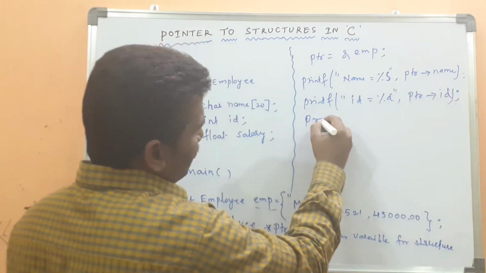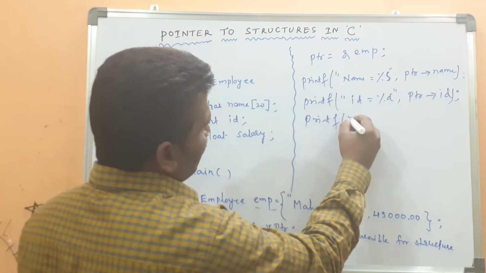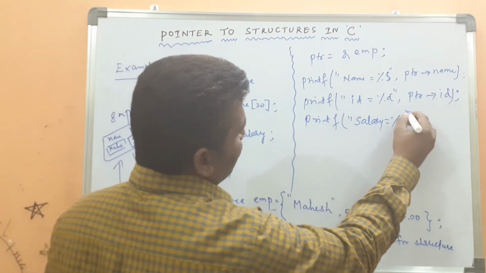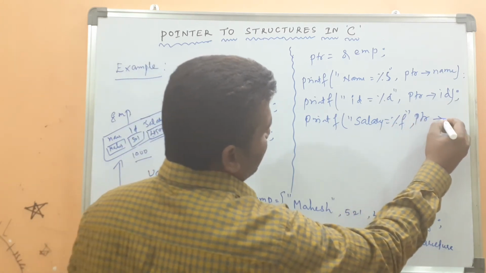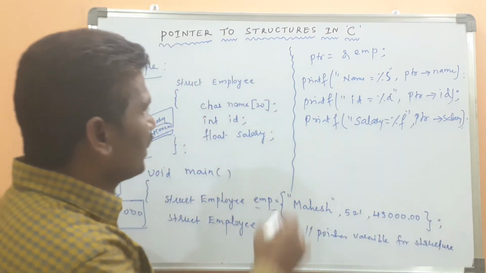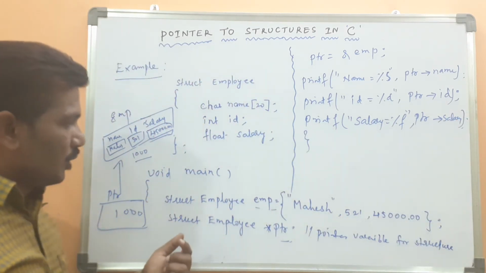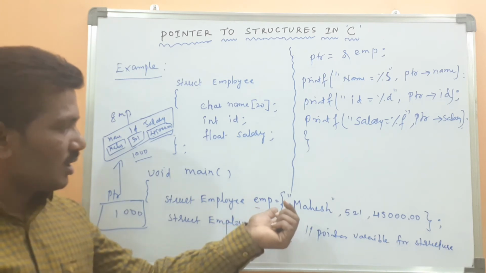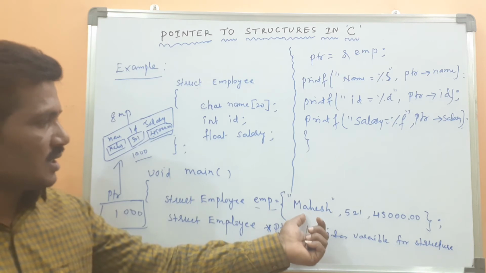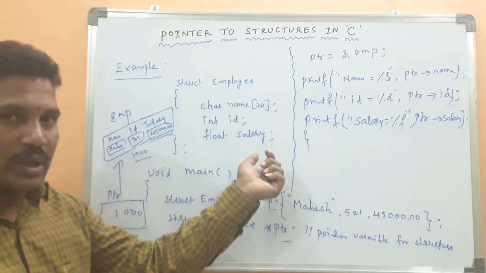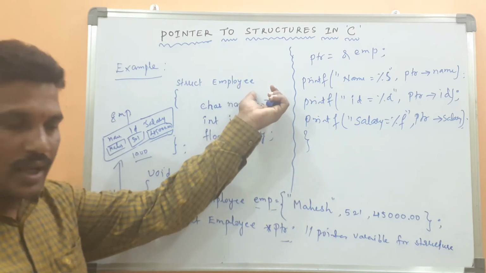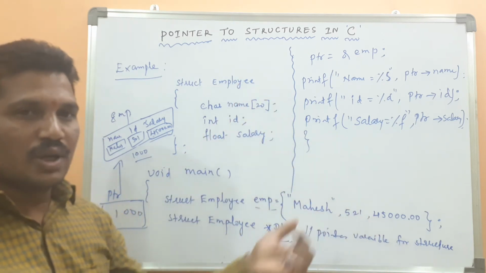Then printf salary equal to %f. Then pointer, then salary. Because while we are declaring the structure variable, we are initializing the members of the structure. It is having how many members? There are 3 members under the structure employee. Then this is the way you have to initialize it.